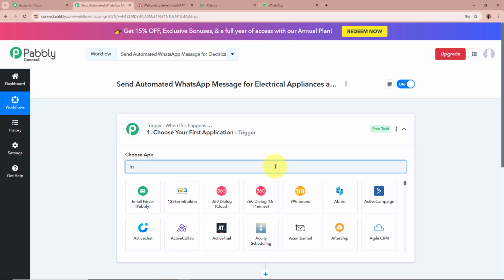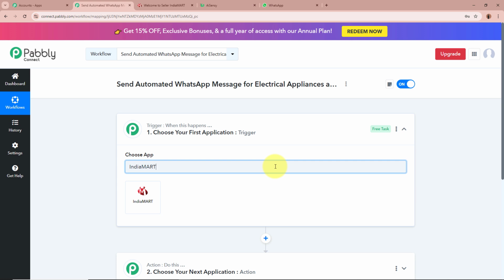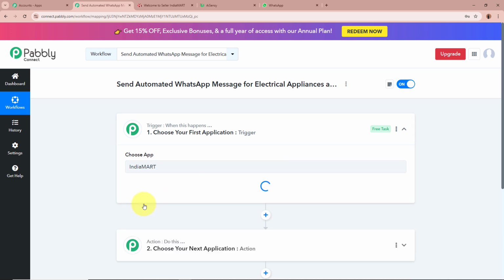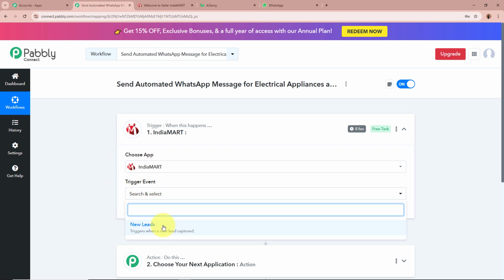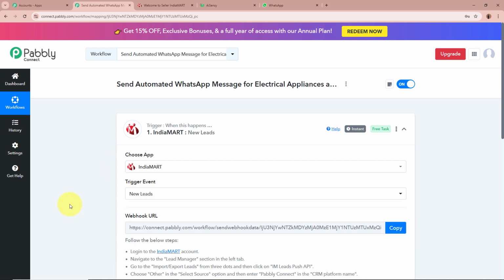And for the trigger application, what we are going to do is select IndiaMART. With the help of IndiaMART, I am receiving a lot of lead inquiries. So my objective here is that whenever a new lead is generated with the help of IndiaMART, Pabbly Connect should automatically capture the response. That is why for the trigger application, I'm going to select IndiaMART. And for the trigger event, I'm going to select New Lead, so that whenever a new lead is generated using IndiaMART, Pabbly Connect automatically captures the response.